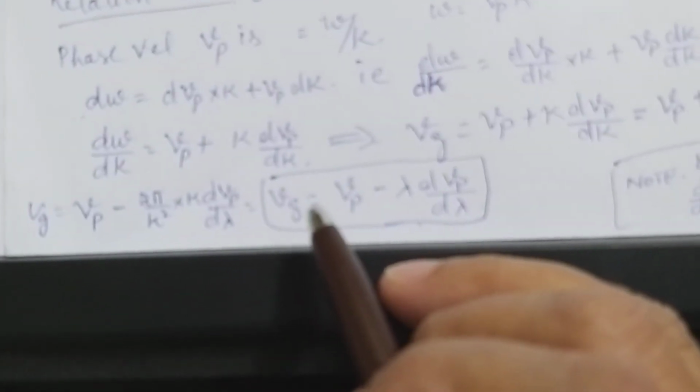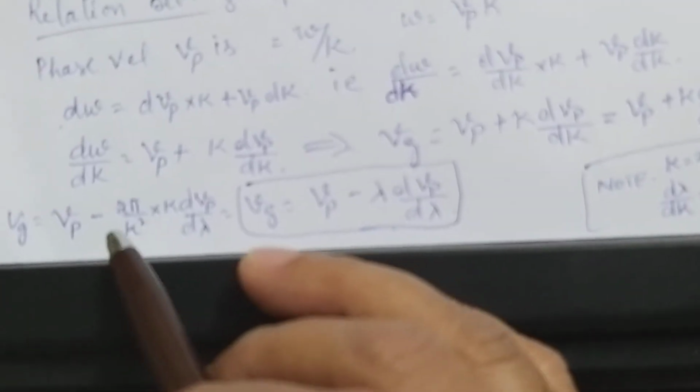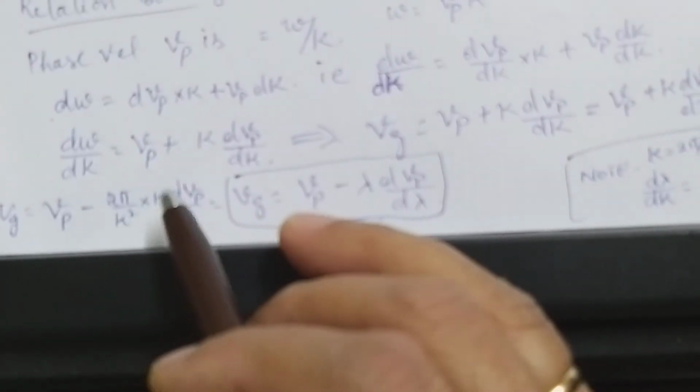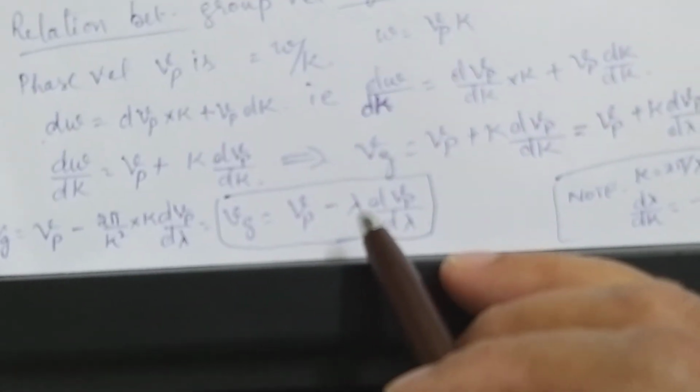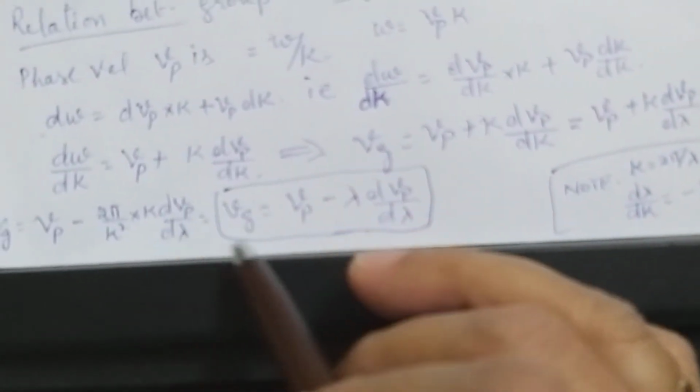So Vg will be equal to Vp minus, 2 pi by k is lambda, one k will go, so lambda into dVp by d lambda. This is the relation between group velocity and phase velocity. Now keeping all these things in mind, we shall proceed to an important discussion, which gives you the general relation. I also have another thing to discuss here, which is the different cases.